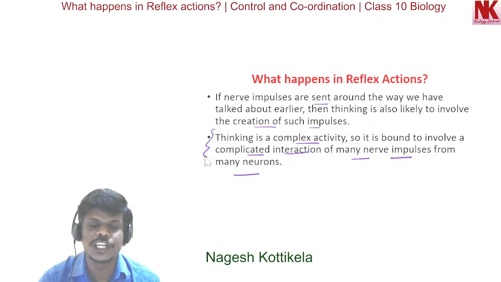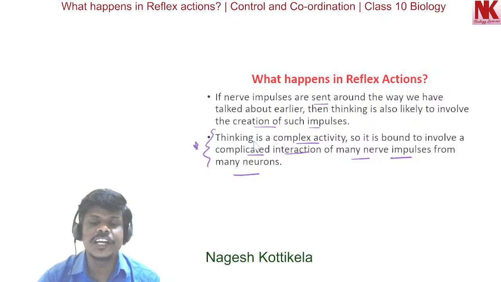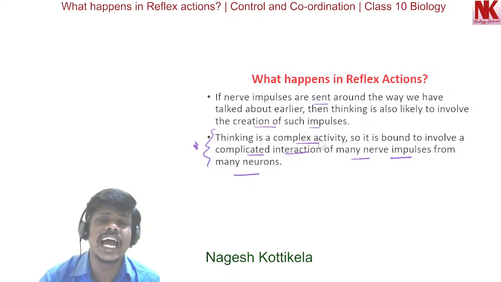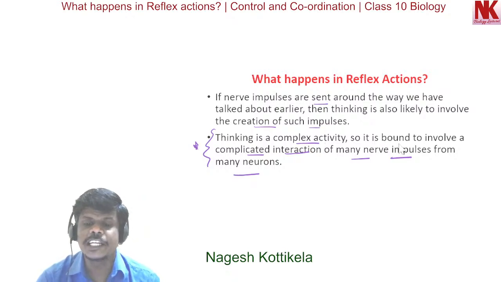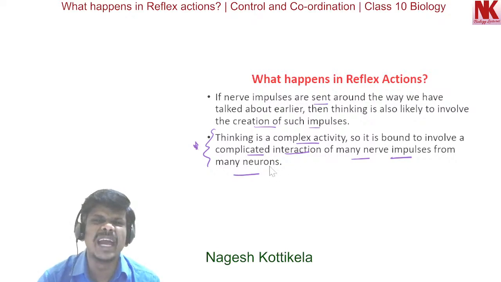This is one of the very important statements. So this is what happens during the thinking process.